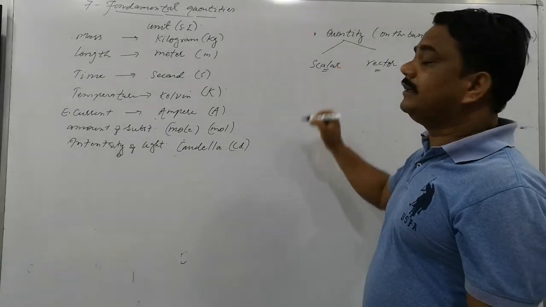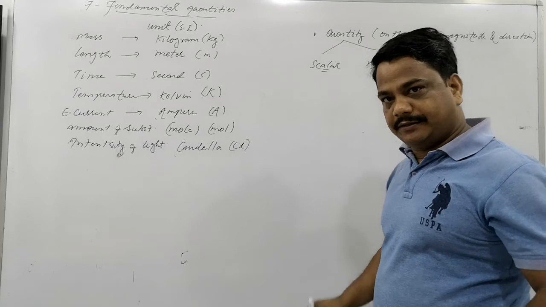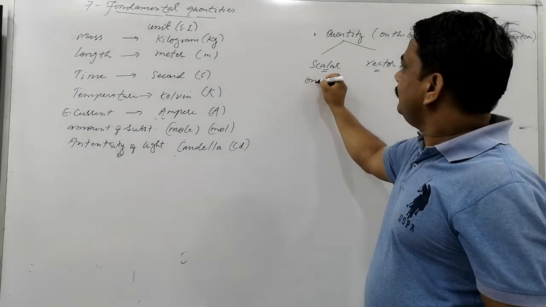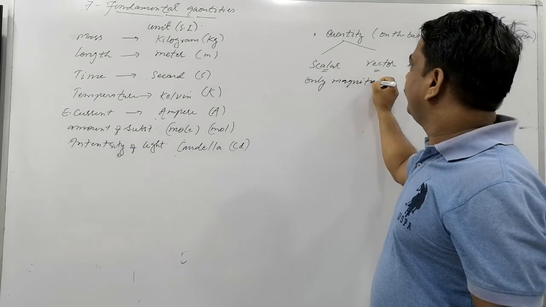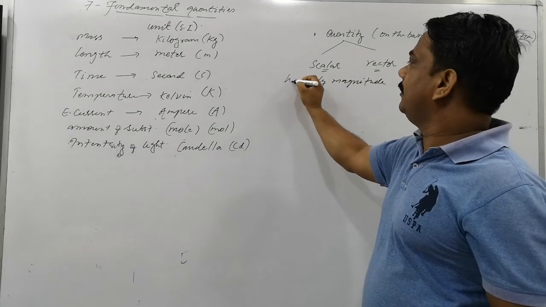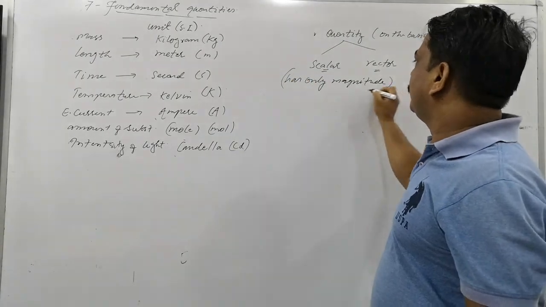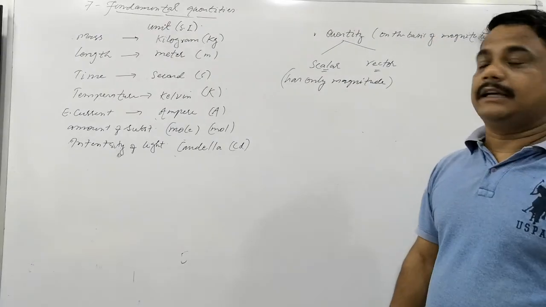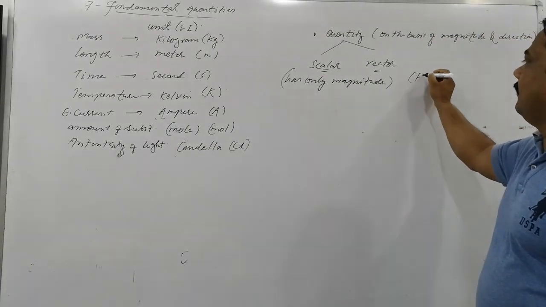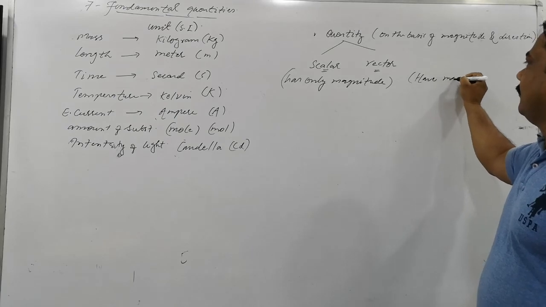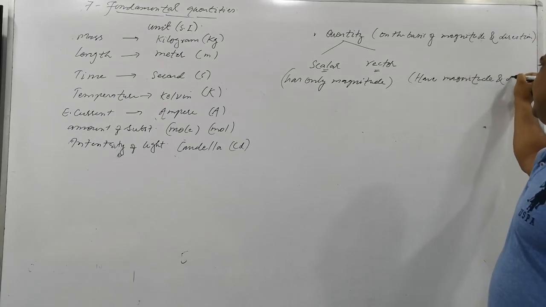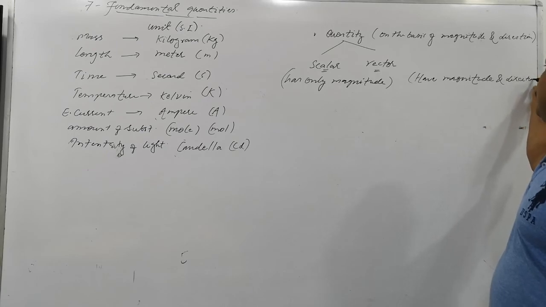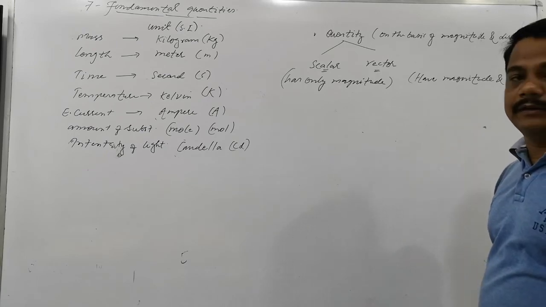The quantity that has only magnitude, not direction, is said to be scalar. And vector quantities have both magnitude and direction. Okay?